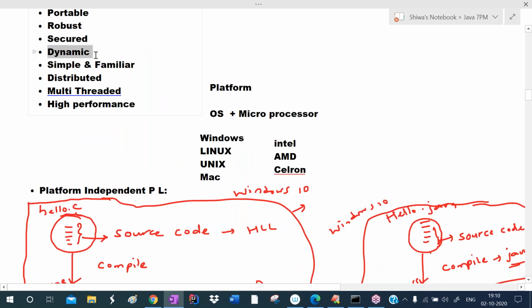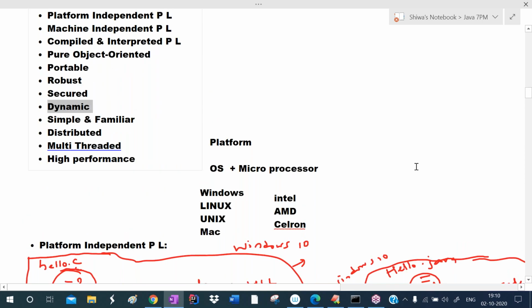And next we discussed dynamic. Java is the dynamic programming language. Everything will be done at runtime only. Memory allocation, linking with the Java library classes, everything will be done at runtime only. There is no question of static memory allocation. Next, it is a simple and familiar programming language because all the confusion oriented concepts they didn't add to Java, and most of the syntaxes they have taken from C and C++, so we feel familiar.